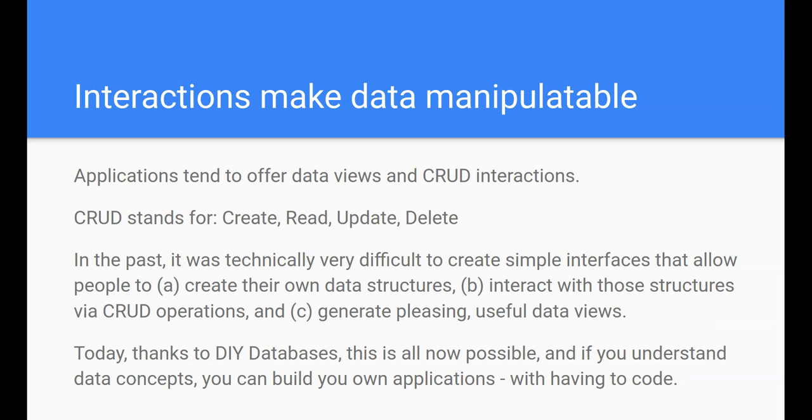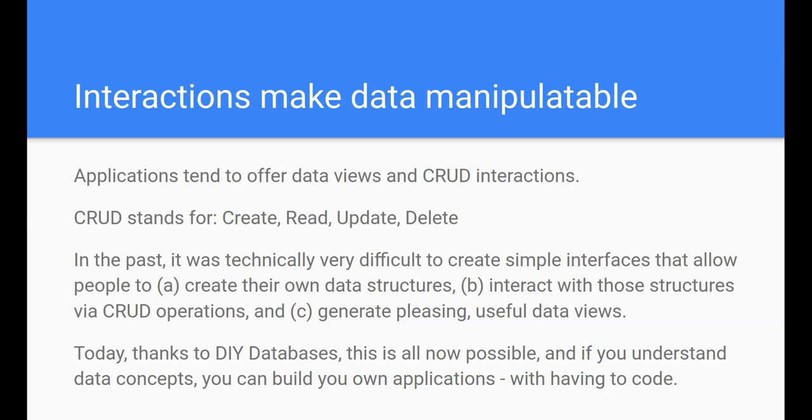In the past, it was technically very difficult to create simple interfaces that allowed people to make their own data structures, like a spreadsheet, with the top row of a spreadsheet, formatting that, interact with those structures with CRUD operations, and generate a pleasing and useful data view. So, right, we've had spreadsheets for a long time where you can do the first two things, create your own structure and do CRUD operations on that structure.